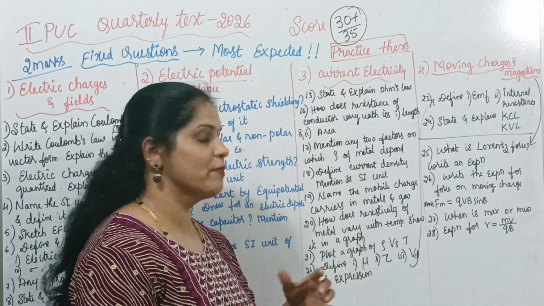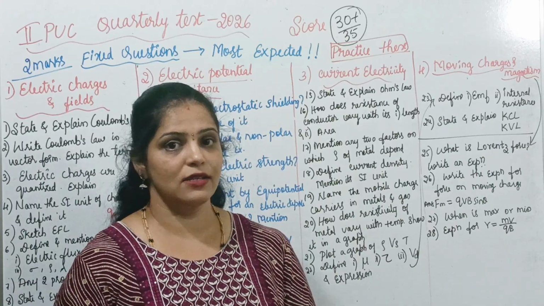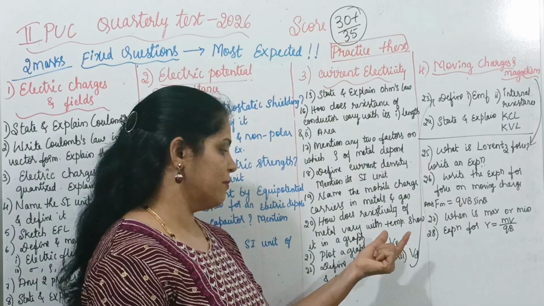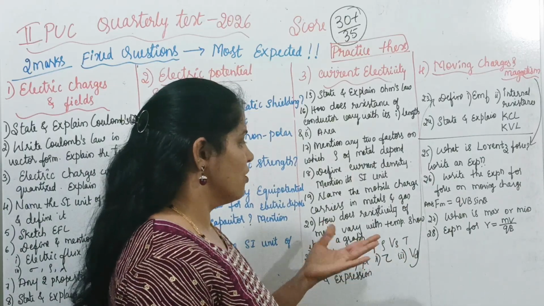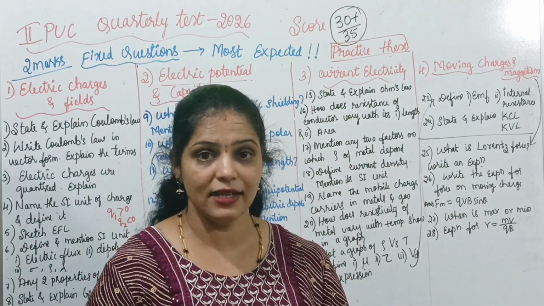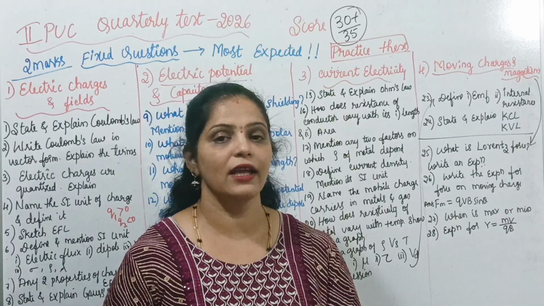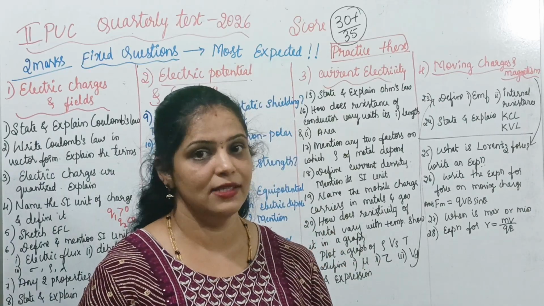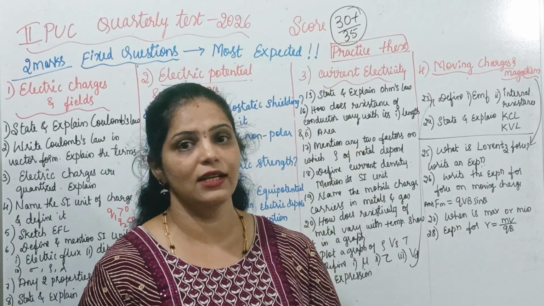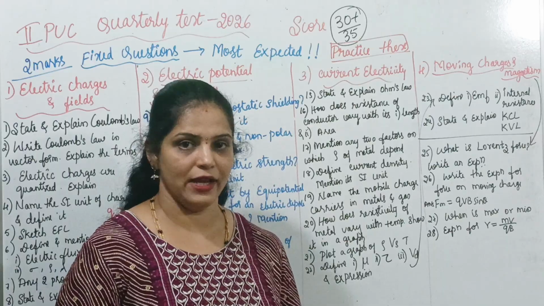Along with this, so many definitions you need to practice, and you need to write the expression for it. Mention the expression for mobility, relaxation time, drift velocity, and electrical conductivity sigma. Mention the expression for current density in terms of electric field: J is sigma E. Or mention the expression for Ohm's law in vector form, that is J is sigma E, and explain the terms used. That type of questions you can expect here.